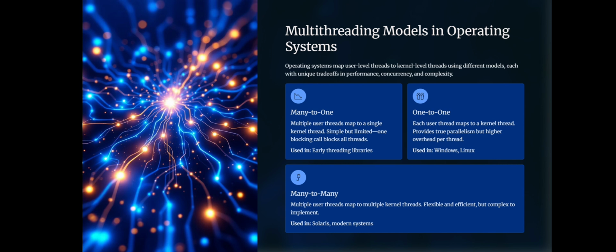Last one is many-to-many. Multiple user threads map to multiple kernel threads. It is flexible and efficient but complex to implement. It is used in Solaris and modern systems.